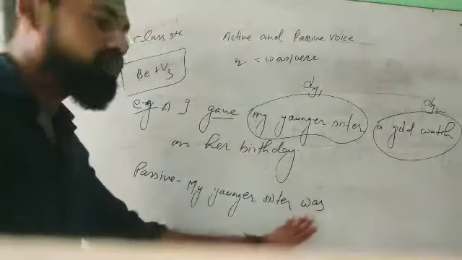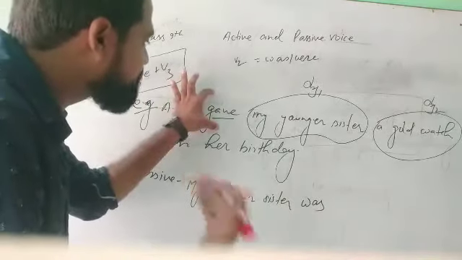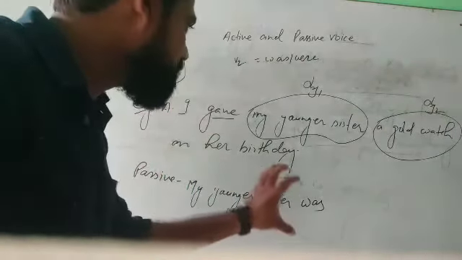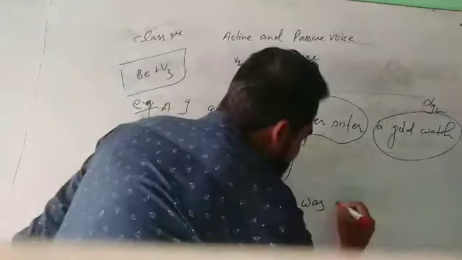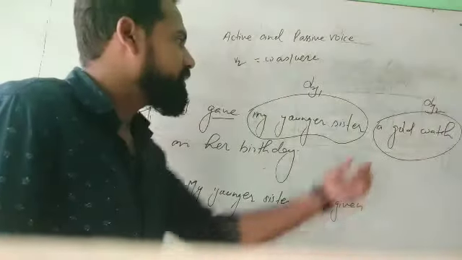My younger sister was, then be plus V3, and this will be changed into the third form of the verb. It means my younger sister was given. My younger sister was given. Given what? A gold watch.